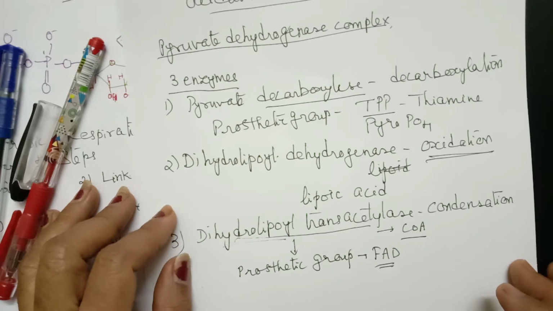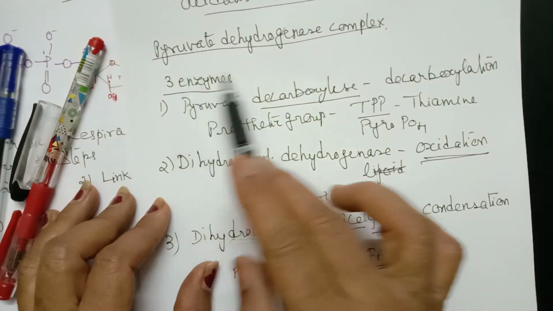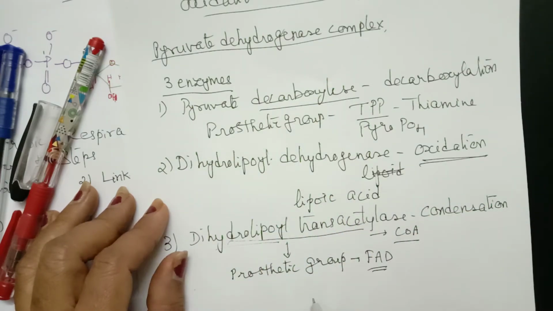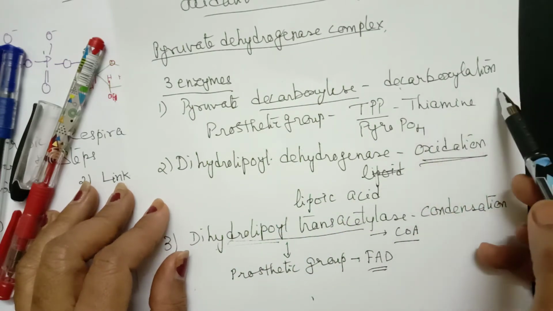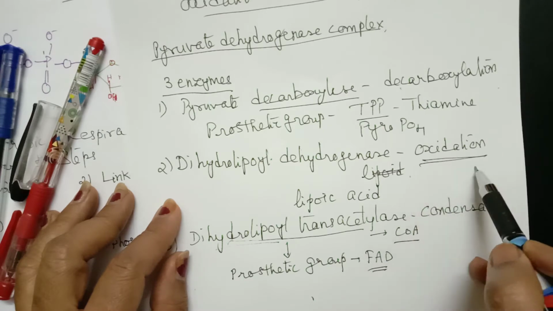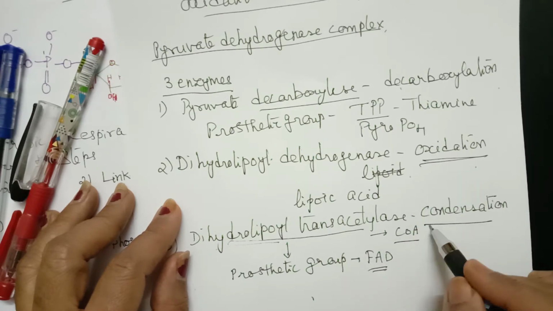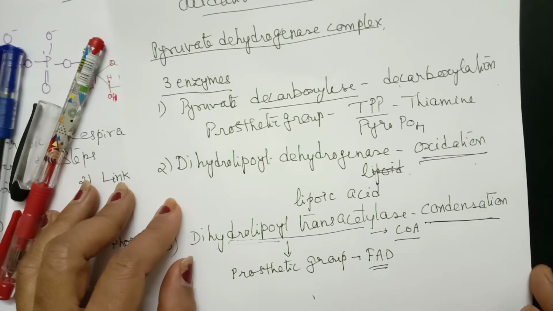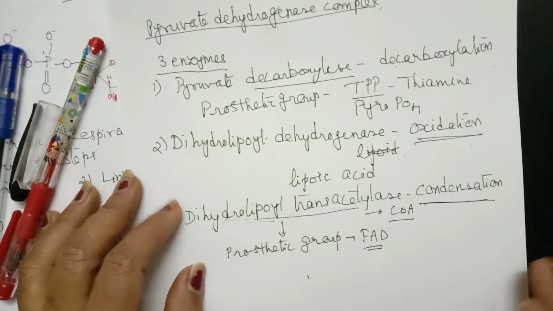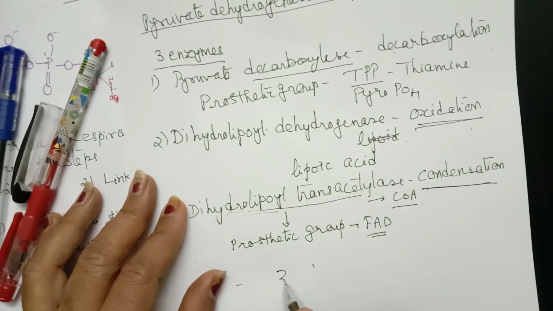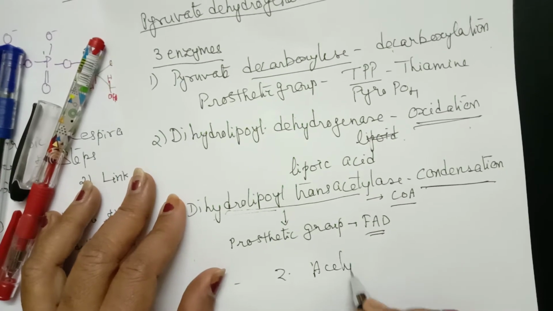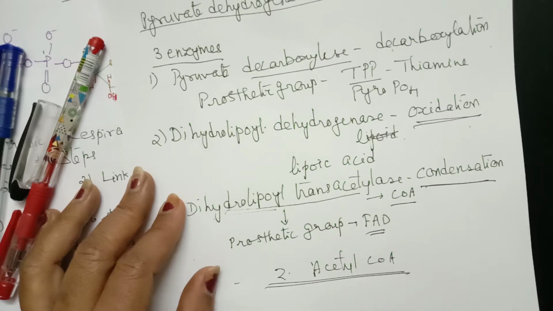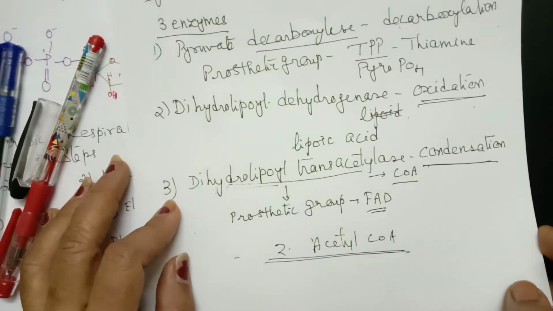So this dehydrogenase complex is a set of these three enzymes. First reaction is decarboxylation, second reaction is oxidation, and third reaction is condensation. As a result of the set of these three reactions, the product formed is two molecules of acetyl coenzyme A.